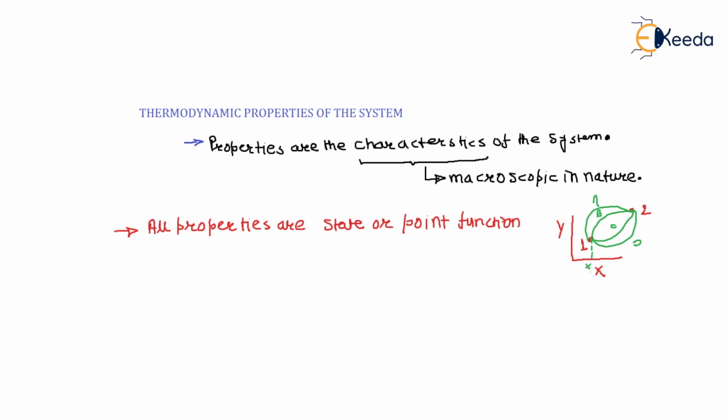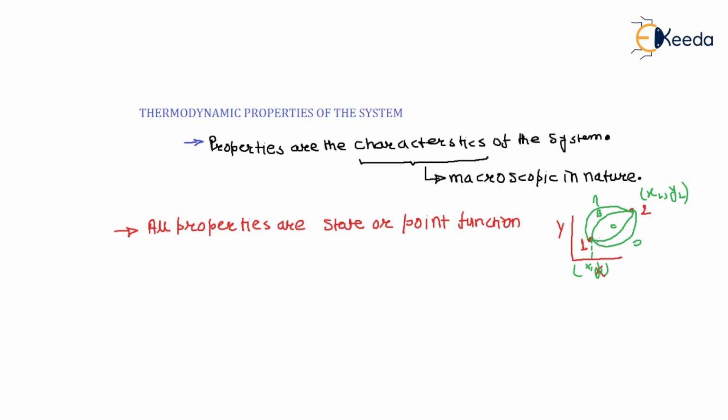That means the property at point 1 is x1, y1, and at point 2 is x2, y2. So these are a state or point function. It is independent of path.